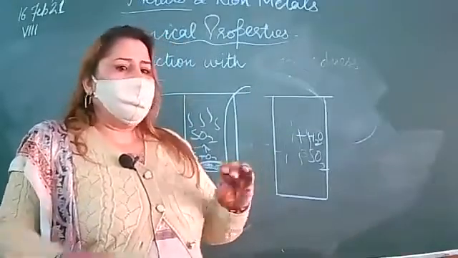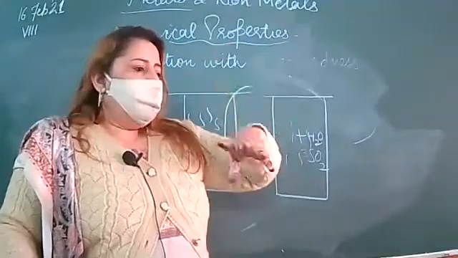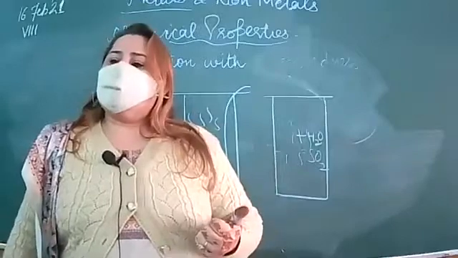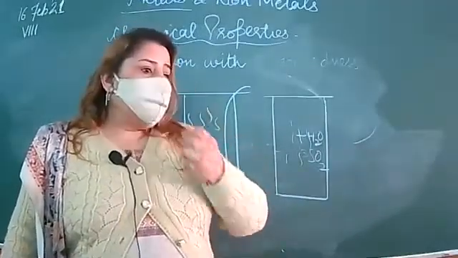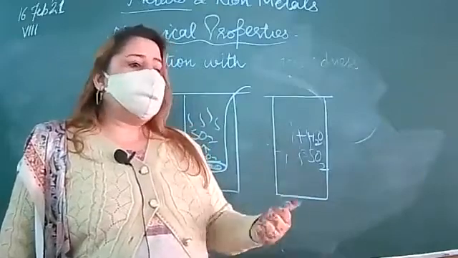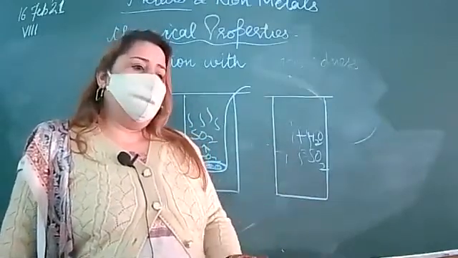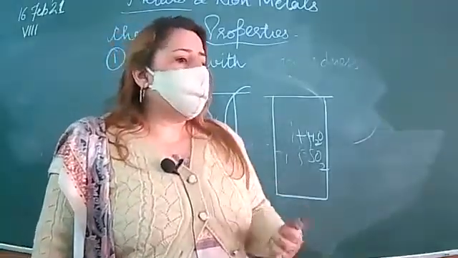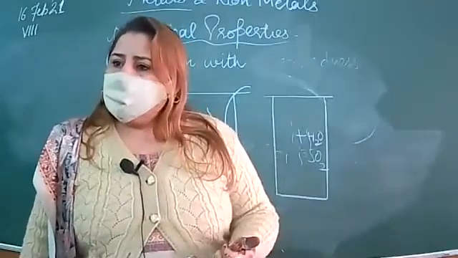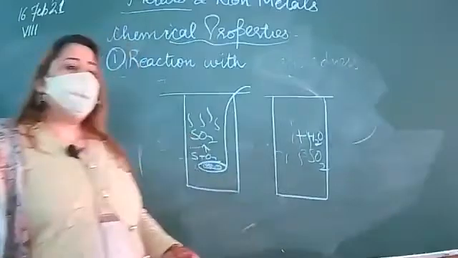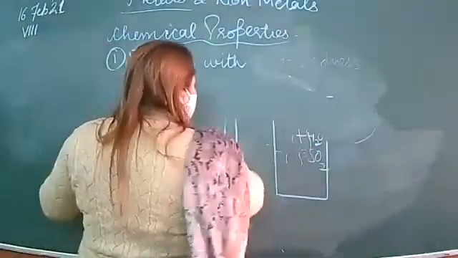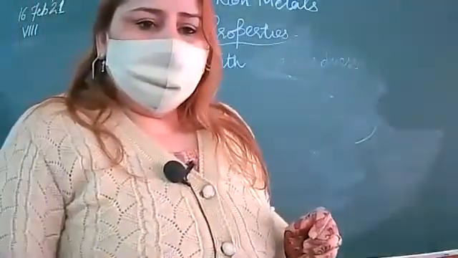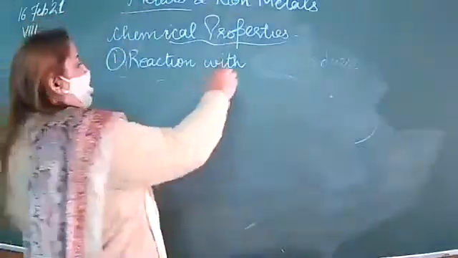After some time, remove the lid and take out the spoon and splash some drops of water in it. Then sulfur dioxide reacts with water to form sulfurous acid. When we test sulfurous acid, it will turn blue litmus to red. Acids turn blue litmus to red, and that shows that these are acidic in nature. Is it clear? Second property we had discussed, reaction with water.